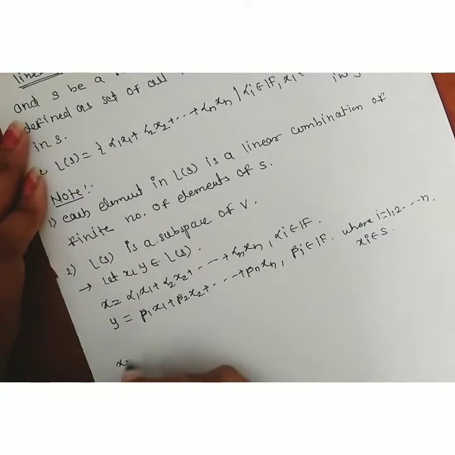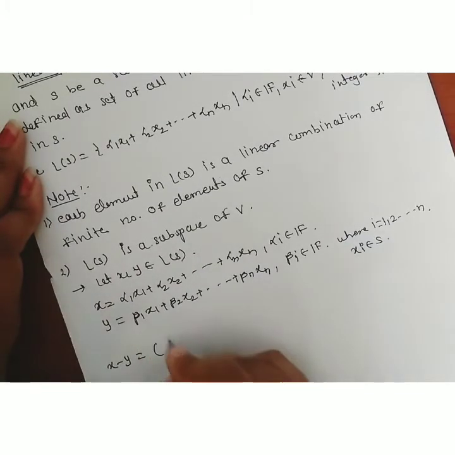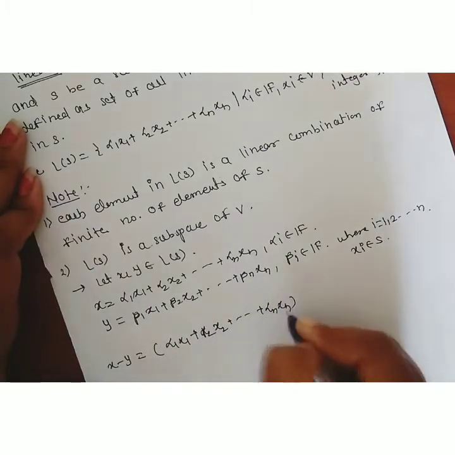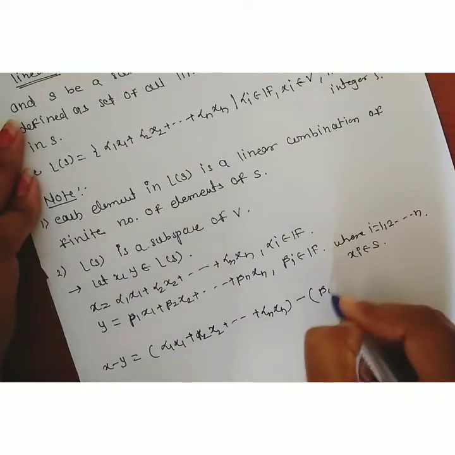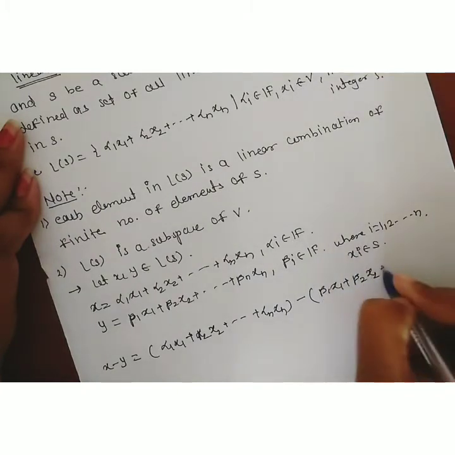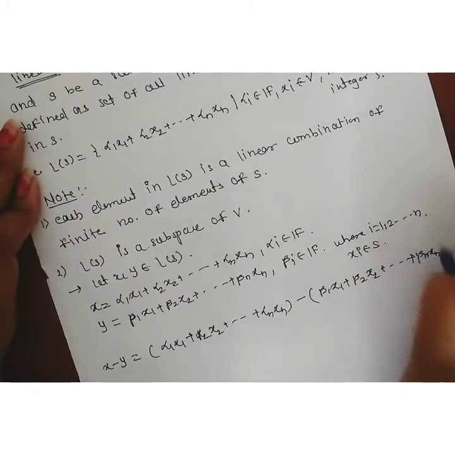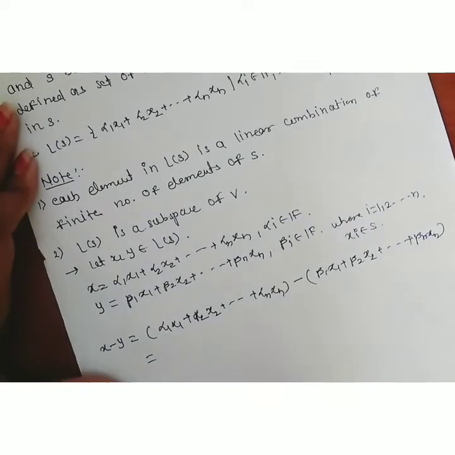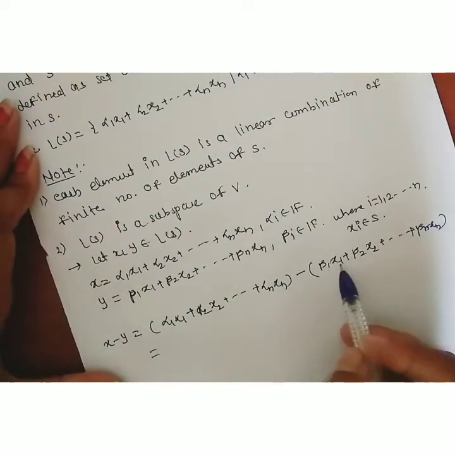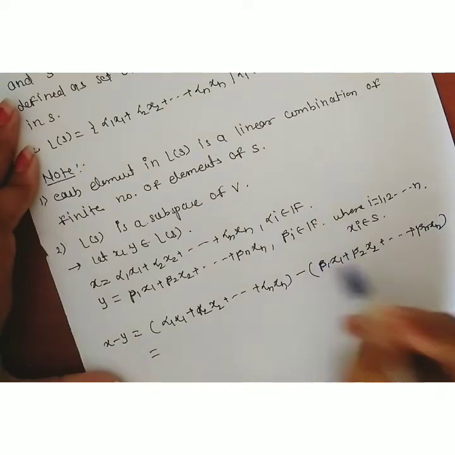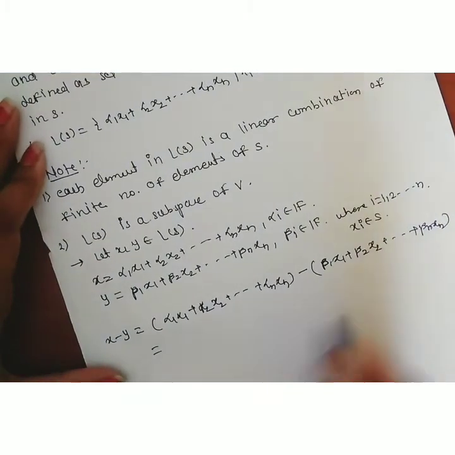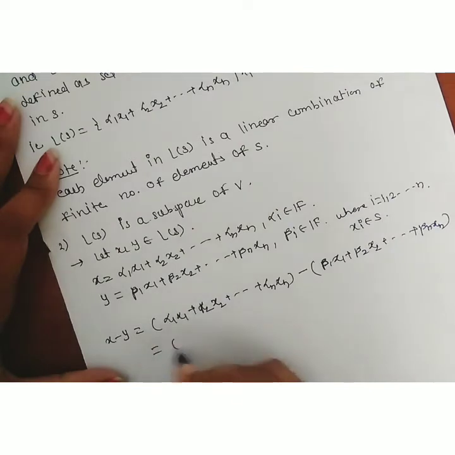Then consider x minus y, which is equal to alpha 1 x1 plus alpha 2 x2 and so on up to alpha n xn, minus beta 1 x1 plus beta 2 x2 and so on up to beta n xn. As alpha 1 x1 is present here and beta 1 x1 is present here, we take x1 outside the bracket, and the remaining is alpha 1 minus beta 1 into x1 for the first term.